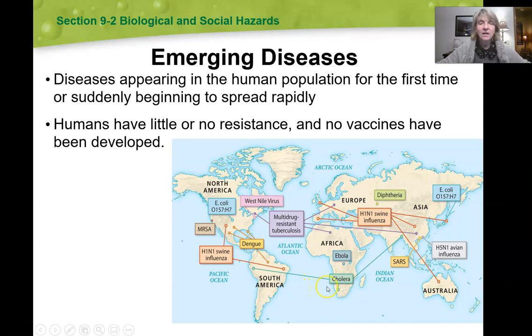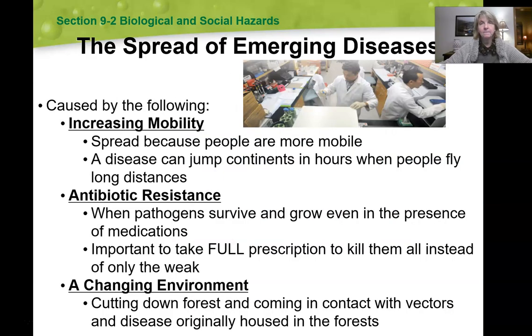viruses or bacterias, cholera, Ebola, diphtheria, all of these things that have caused worldwide disease in the human population because they come out for the first time, and when they first come out, humans don't have any resistance to those viruses or bacterias, and people get sick, and sometimes very sick, and sometimes they die from these things. Okay, so why do we have these emerging diseases, and how do they spread so rapidly through the human population?